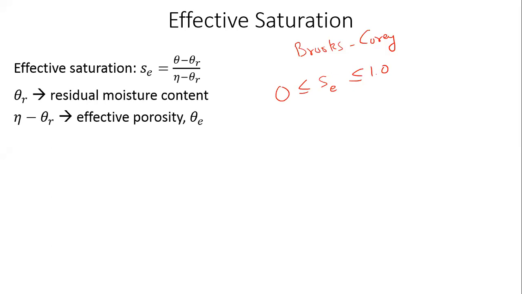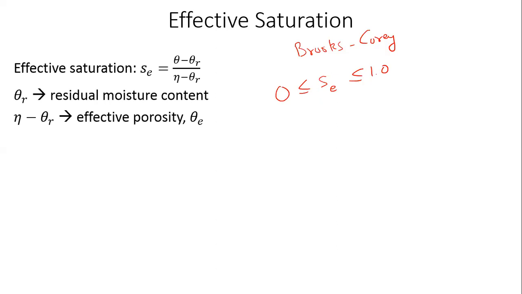Because eta is all the voids, and theta r is all the moisture which is being retained by the forces of surface tension. So the total porosity minus the portion of the moisture content that will get retained by the soil sample by virtue of surface tension, you can think of it as this difference, eta minus theta r. You can think of it as the effective porosity, right?